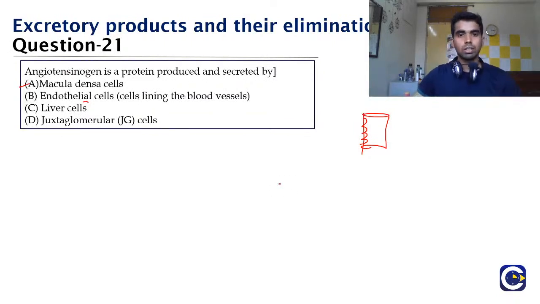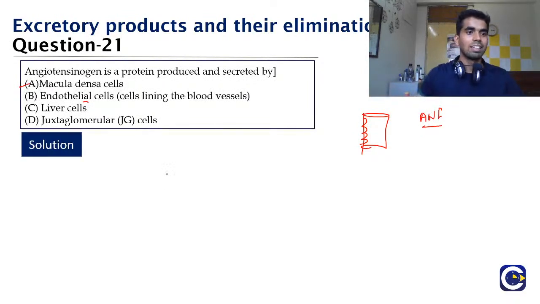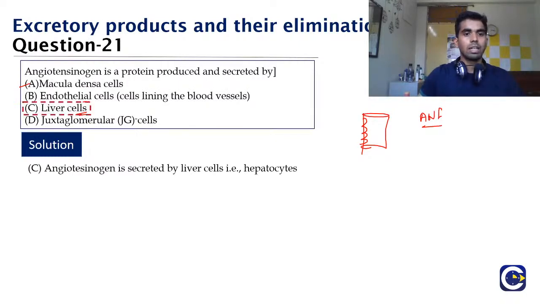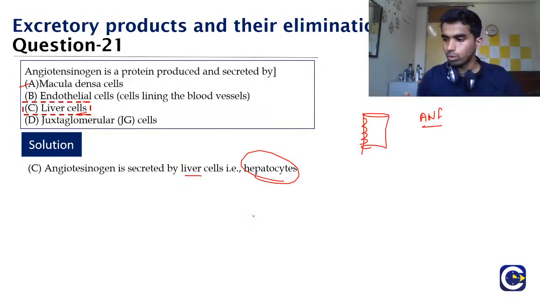So whenever the water coming to the renal tubule is less, this renin, angiotensin, aldosterone system is activated. Whenever the water is more, antidiuretic hormone is activated. And whenever the pressure inside the atria of the heart is more, then the ANF is released. Yes, you have all studied very well. Yes, Lakepriya, yes, Akshay, yes, Jivita. It is the liver cells. Okay, many of the students mark the macula densa cells. That is incorrect. So the correct answer is option C. It is produced by the liver cells or the hepatocytes.